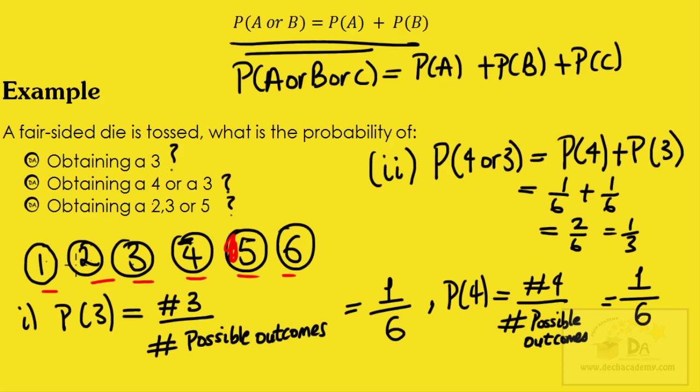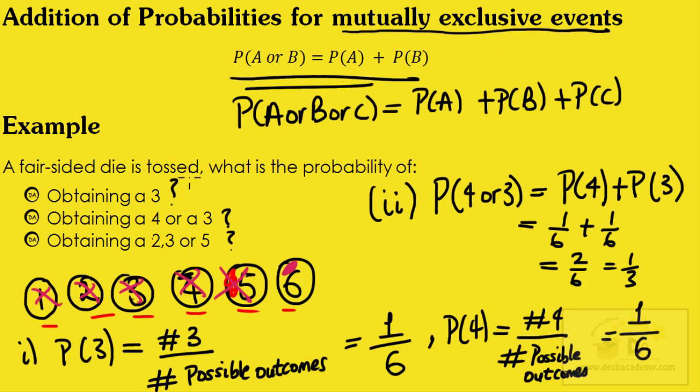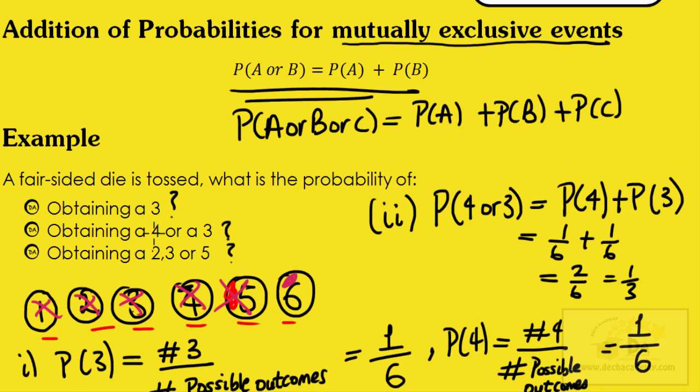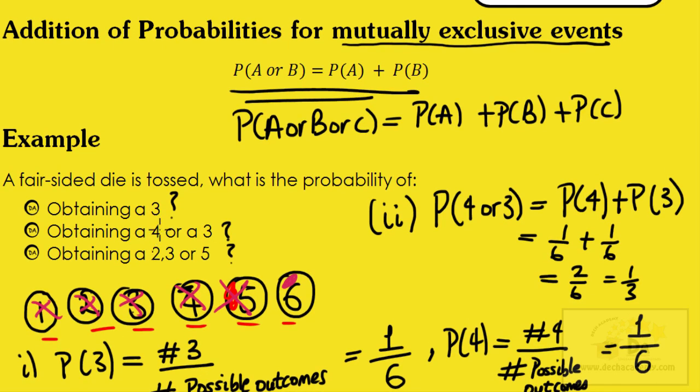Once you get a 3, you can't get a 2, you can't get a 1, a 4, a 5, or a 6. Once you get any of the outcomes, all the others are ruled out. Hence why this equation applies. So you have to look out for mutually exclusive events and know which formula applies to them, because shortly we're going to look at dependent events and a different formula applies. So you have to be careful. Notice that this is a case where a single die is tossed.